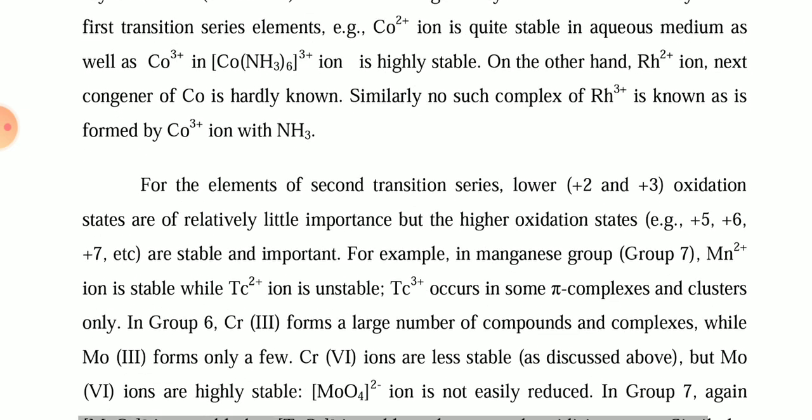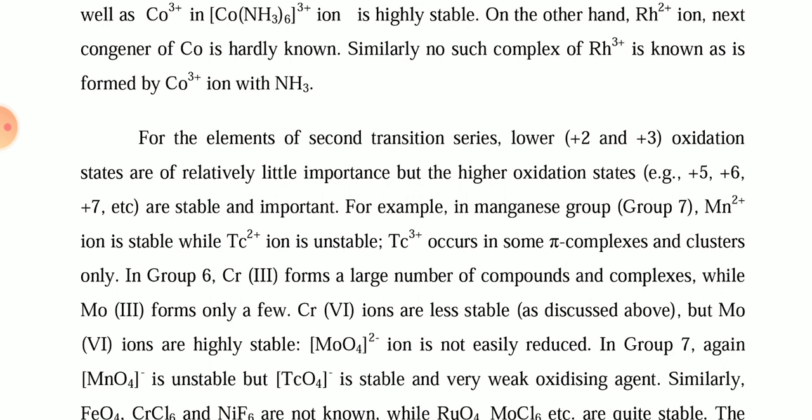In the second transition series, plus 2 and plus 3 oxidation states are less important, but the higher oxidation states like plus 5, plus 6 and plus 7 are stable and important. For example, in the manganese group, group 7, the Mn plus 2 ion is stable, while the Tc plus 2 ion is unstable, and Tc plus 3 occurs in some pi complexes and clusters only.